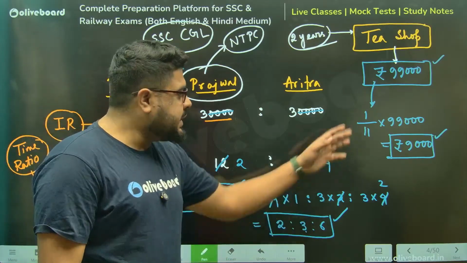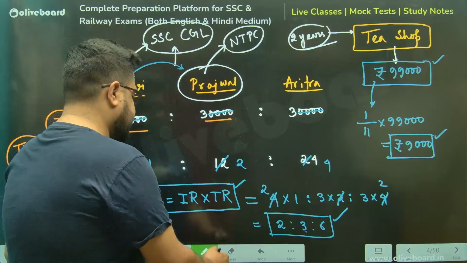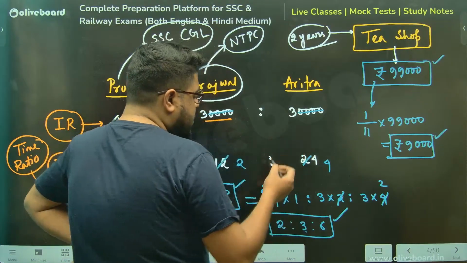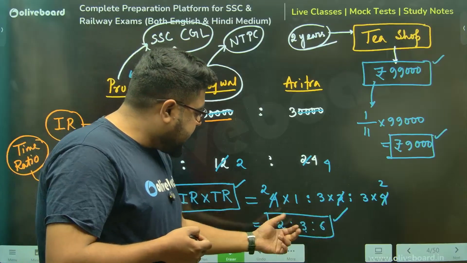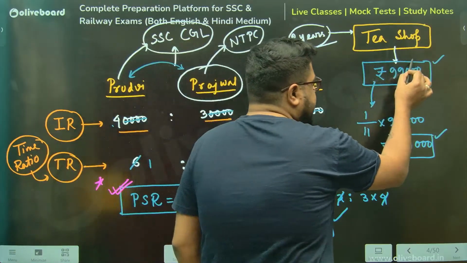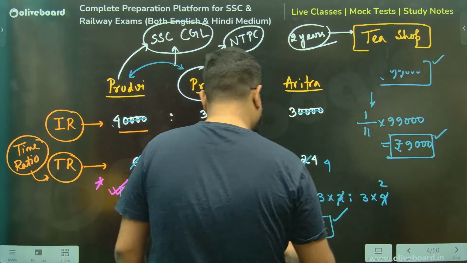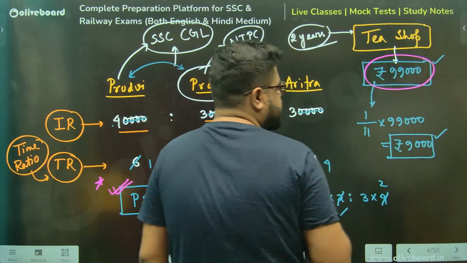You see, this is the direct way of calculating. If you're not very comfortable, think like this. Totals are 6, 3, 2. 6 plus 3, 9 plus 2, 11 parts. 11 parts is equal to 99,000 rupees.